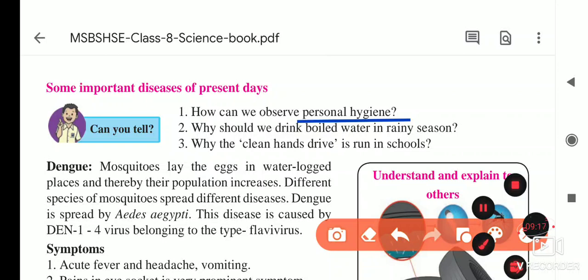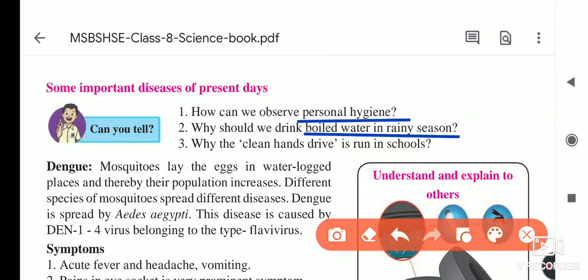Now, why should we drink boiled water in the rainy season? You know that many diseases are spreading due to water. When rain falls, water collects from the surface of the land, from the gutters and all, and enters into the rivers. Then the river water becomes dirty, and disease-spreading bacteria are present inside it. When we drink such water, we suffer from different diseases.